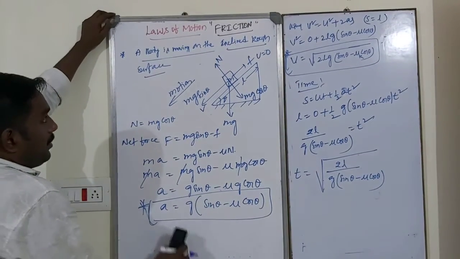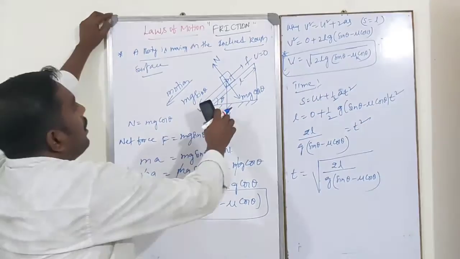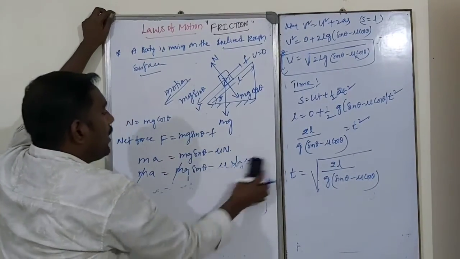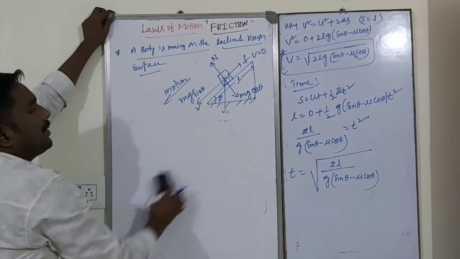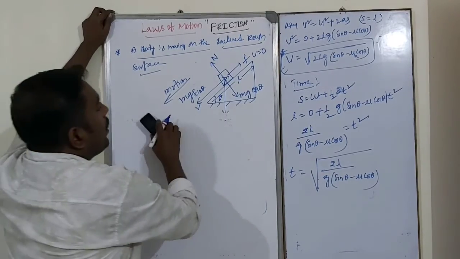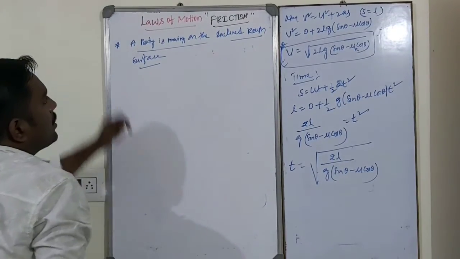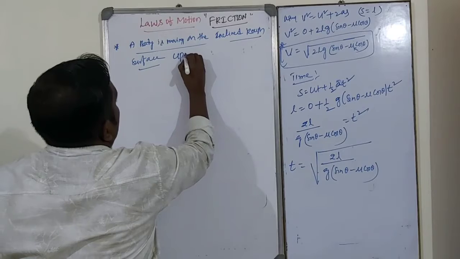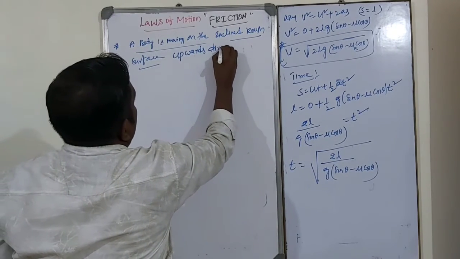Okay students, now this is also very important: the acceleration of the body moving on an inclined rough surface. Next one, how to find out the acceleration of the body moving up on an inclined surface. The body is moving on the inclined surface in the upward direction.